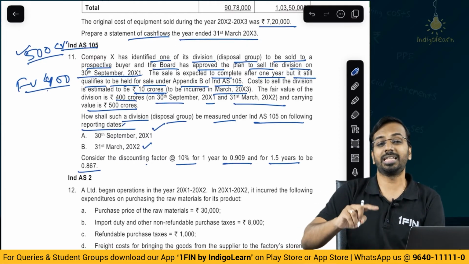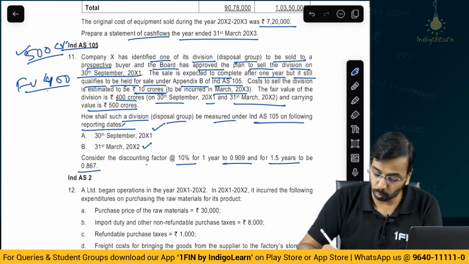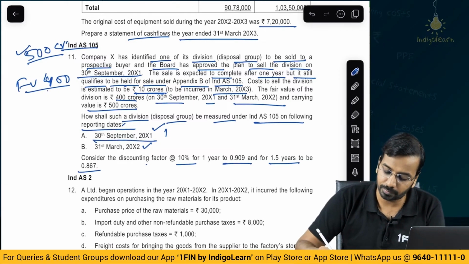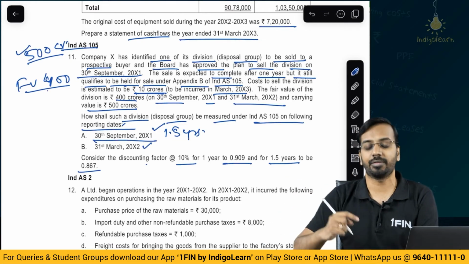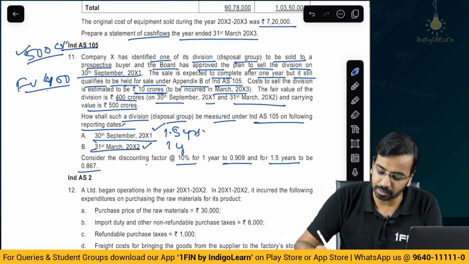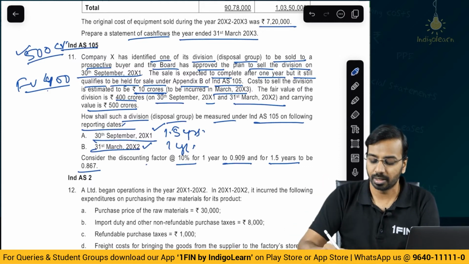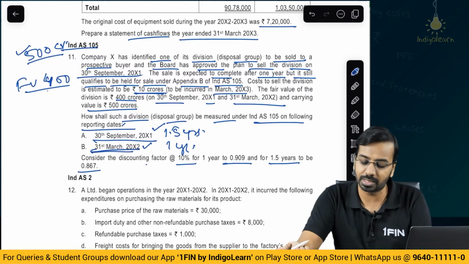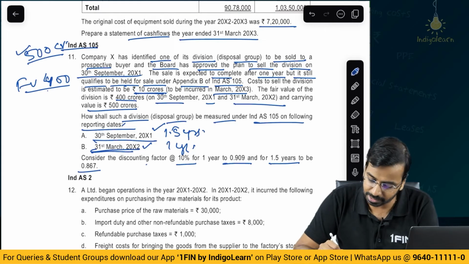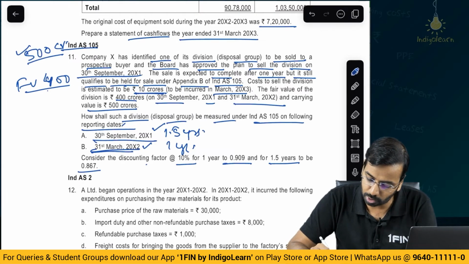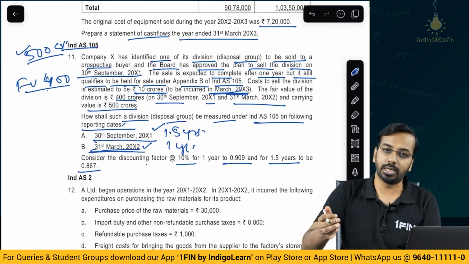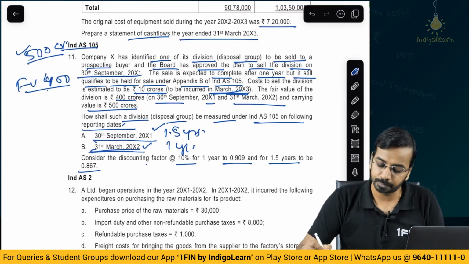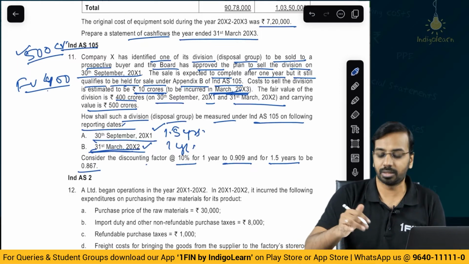Now, whenever the cost to sell is beyond 1 year, we have to discount it. When you value on 30th of September, we need the discounting factor of 1.5 years because we are selling it after 1.5 years. Here, we will need the discounting factor for 1 year. The question says it is anticipated to be sold by March year 3, so you can still say it is beyond 1 year, and because it is beyond 1 year, you will consider the discounting factor.